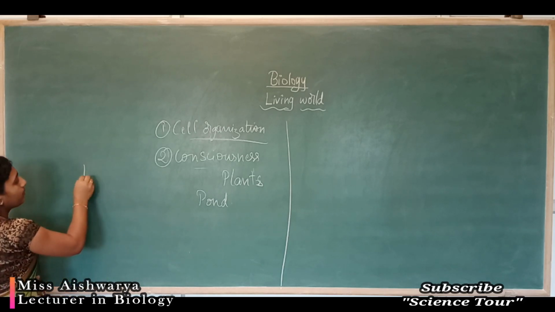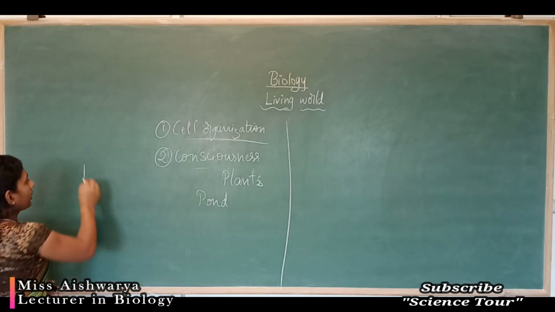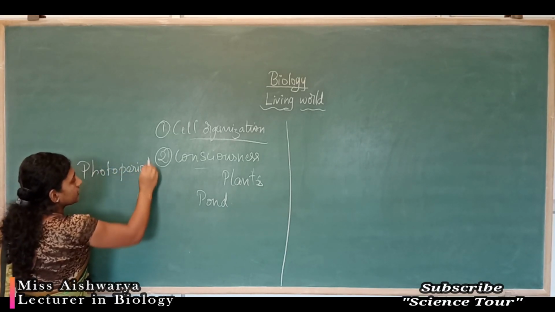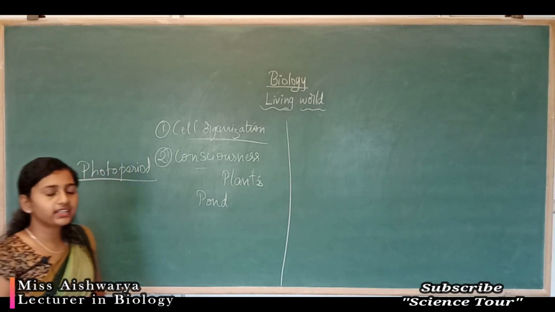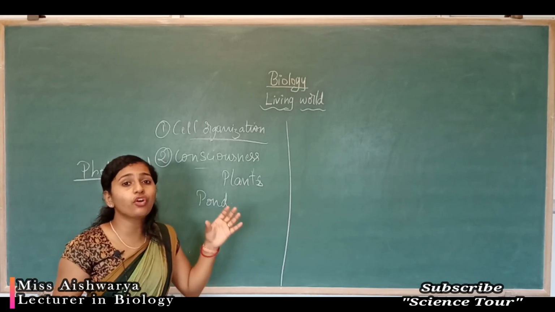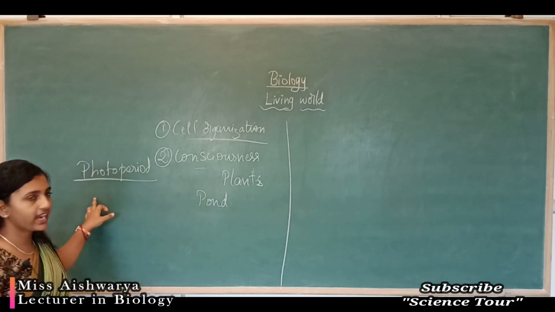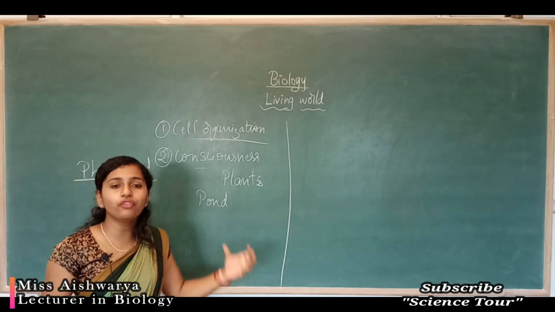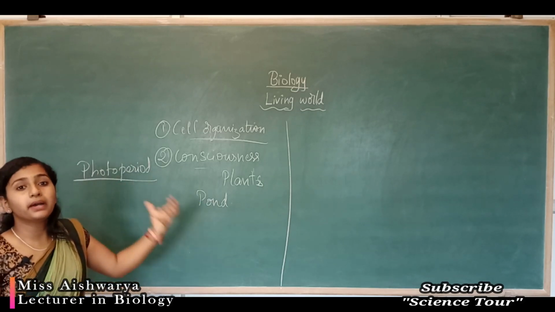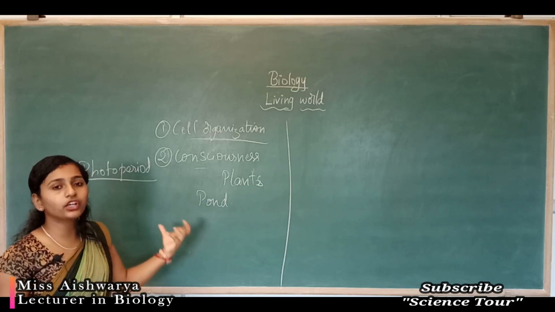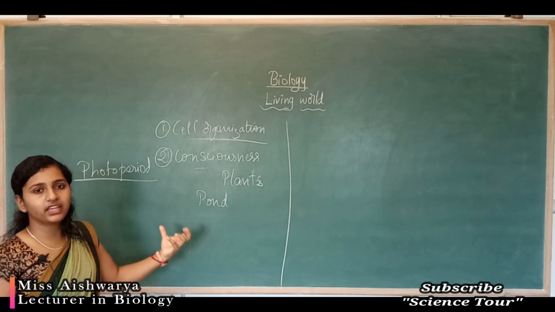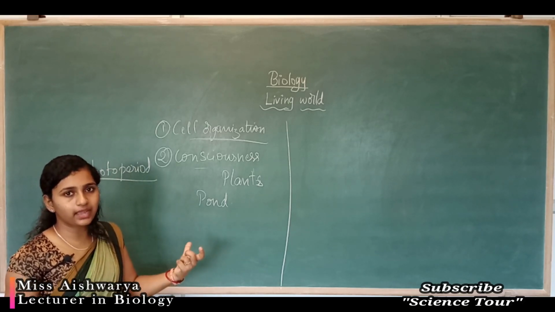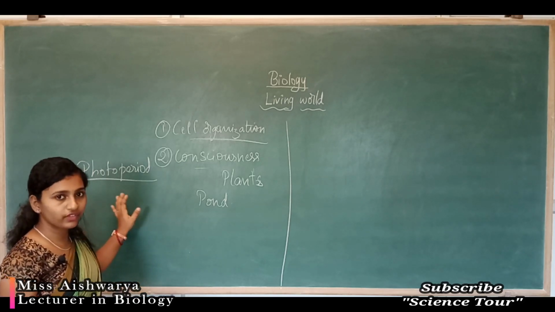And next, one more important factor we are going to study is photoperiod. This is also a very important factor. Photoperiod means the duration of light in a day. The duration of light in a day is called photoperiod. That is also very important for the growth of plants. That affects mainly the seasonal breeders. Some of the crops will show their flowering or will get their yield only in a particular duration of time. That depends on the duration of light in a day.